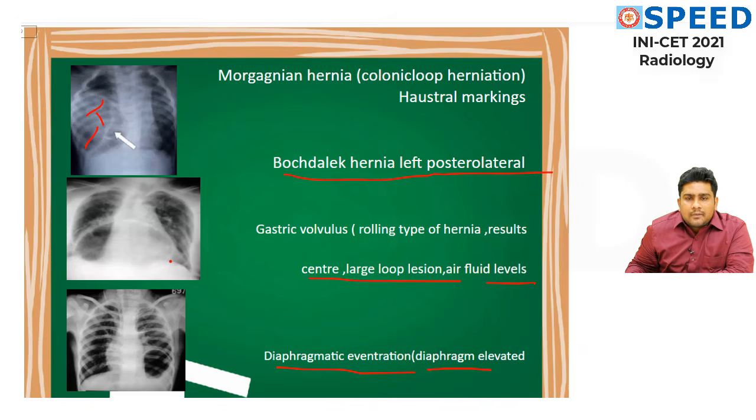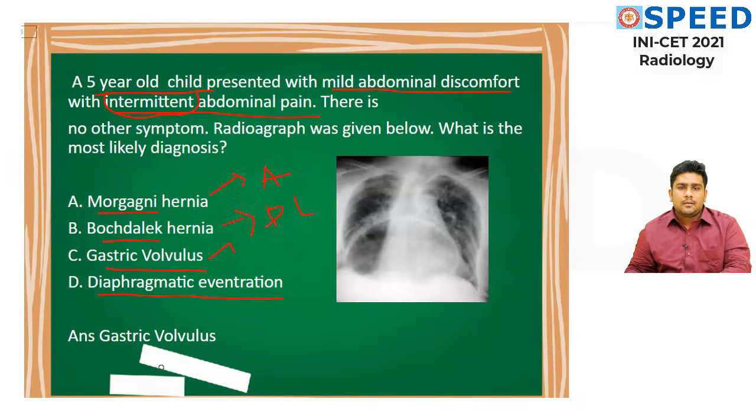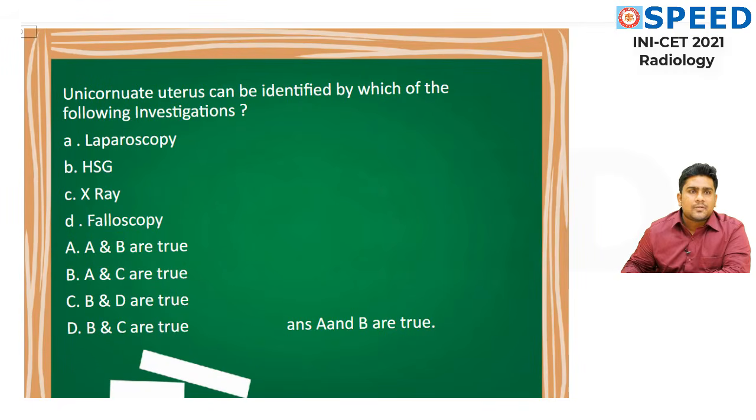The diaphragm will be elevated in this case. Look at this image. See, normally the diaphragm should have been here, but here a thin layer of diaphragm has gone so high because of its weakness, and the gastric fundus shadow is here. So from these images you can understand that the question they have asked is all about gastric volvulus. On all questions in radiology we can have a debate. A lot of controversies are there, but what I have done is come to a logical conclusion of what the question might be, what the four options might be and what the correct answer might be. Let's go to the next question.